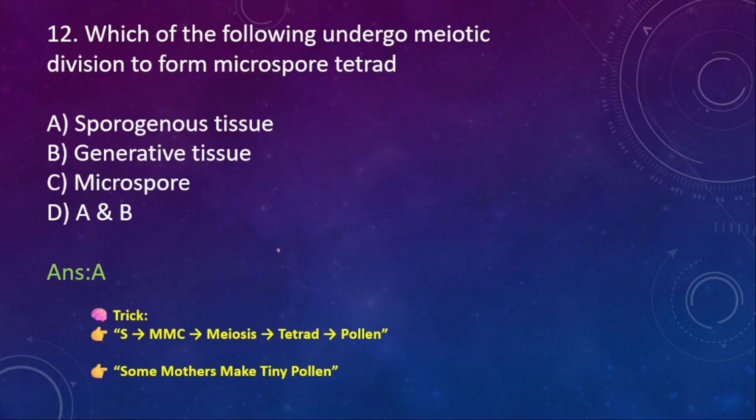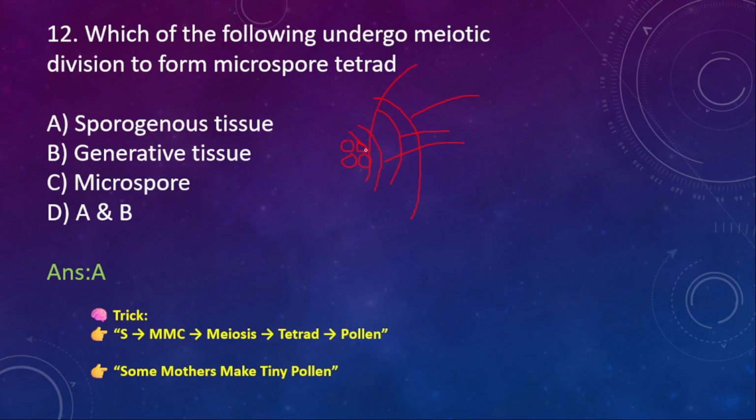Means what? If I am taking the sporogenous tissue, where will it be? This is the tapetum layer, and then next comes the middle layer, then next comes endothecium, then next comes epidermis. This is the outer one, this is the endothecium, this is the middle layer, and this is the tapetum.